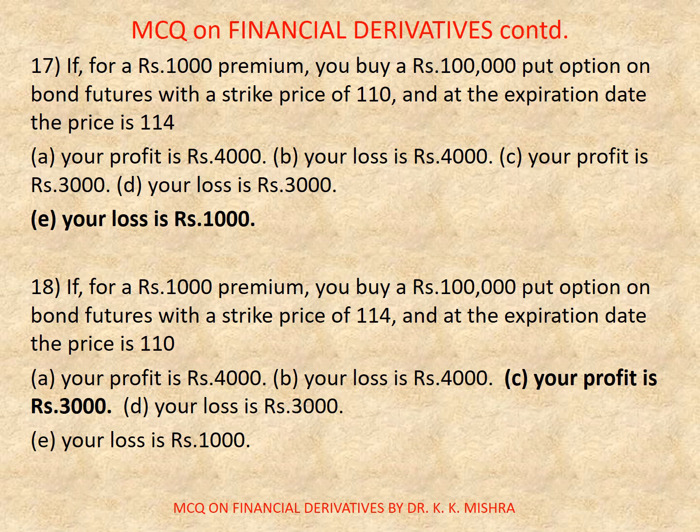Now, question number 18. If for a rupees 1000 premium you buy a rupees 1 lakh put option on bond futures with a strike price of 114 and at expiration date the price is 110. Options are A. Your profit is rupees 4000. B. Your loss is rupees 4000. C. Your profit is rupees 3000. D. Your loss is rupees 3000. Or E. Your loss is rupees 1000. Correct option is C. Your profit is rupees 3000.